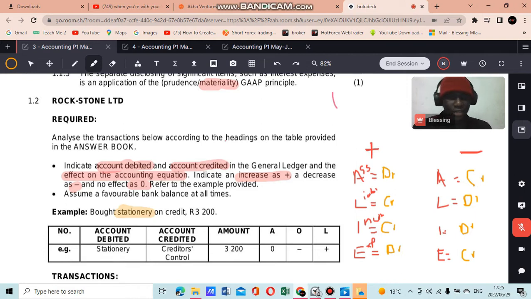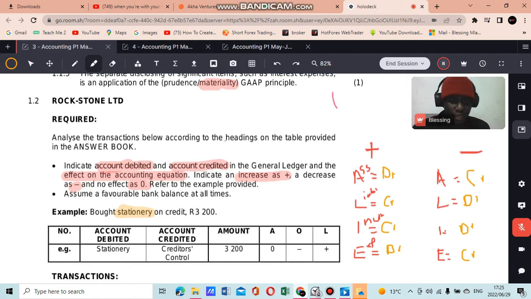When you get to higher levels of accounting, you'll see that stationery can be either an expense or an asset. But just for the purpose of this video, I'm going to say stationery is an expense, because in grade 12, they deal with stationery as an expense. It's an expense to us because we have to spend money on this thing, right? So stationery is an expense.